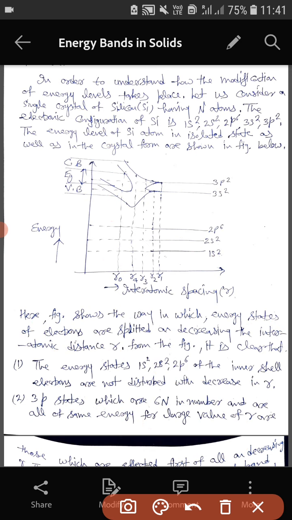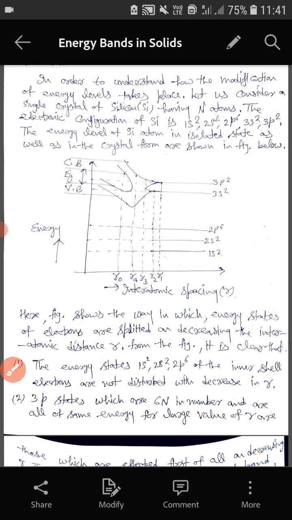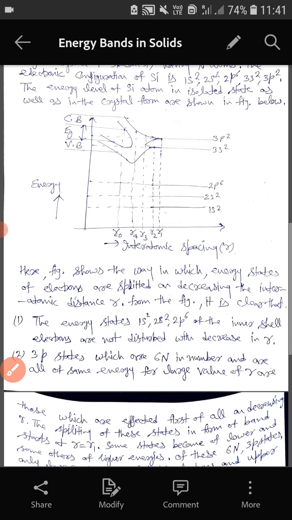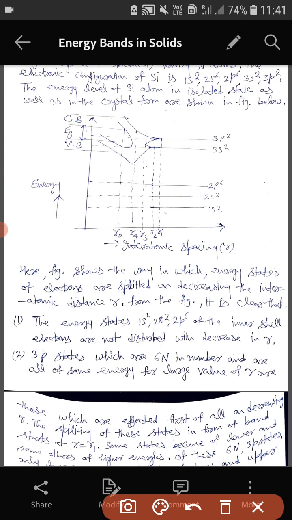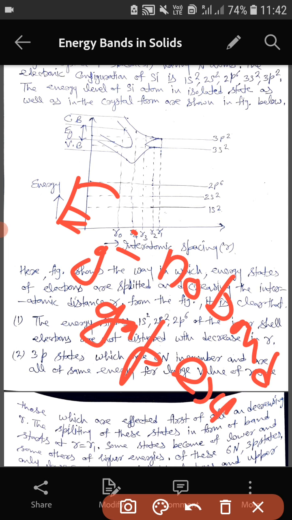Then there is a third category: if there is no band gap, if Eg is 0 electron volt, those materials are called metals.